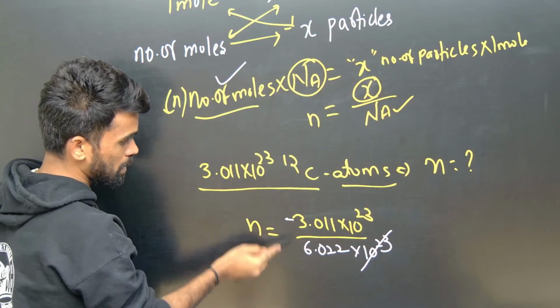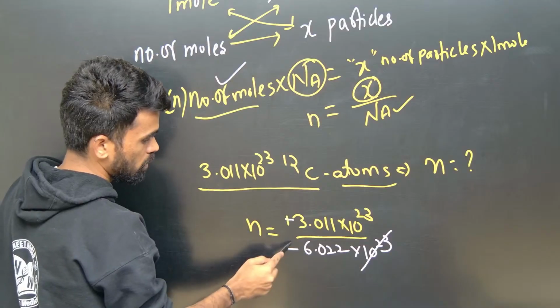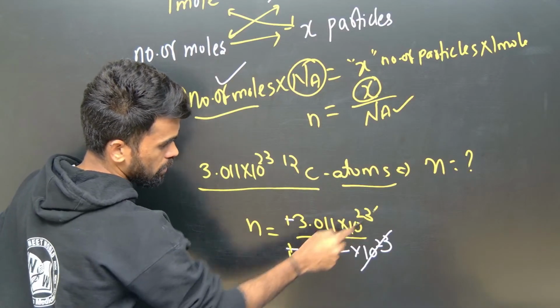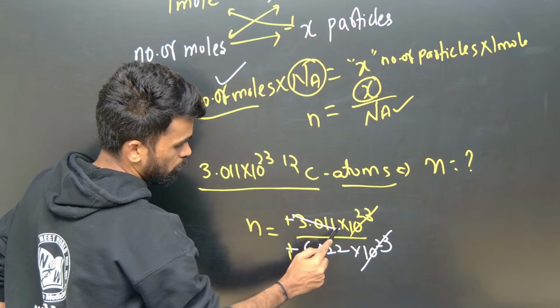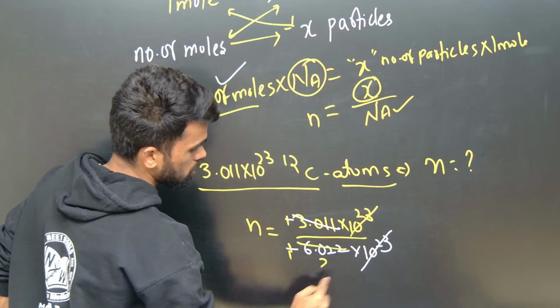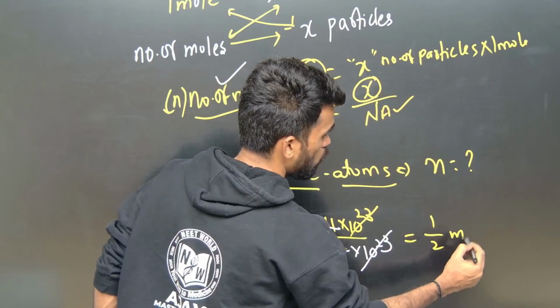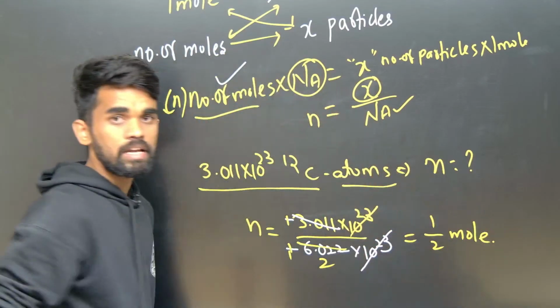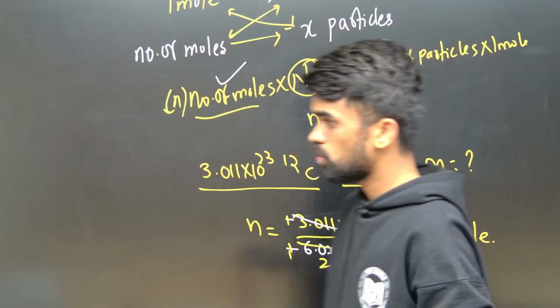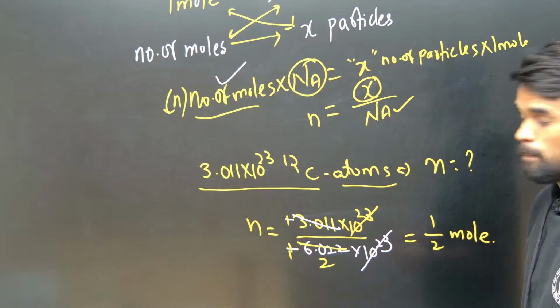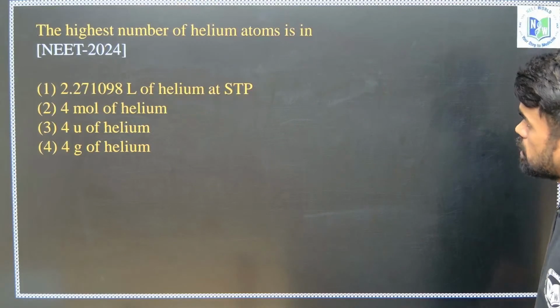So what we got here? This and this get cancelled. So this multiplied with 2 will give this 6.022. So it will be written as half mole. Hope it is clear how we are calculating number of moles using number of particles. Okay, so this is the second formula.